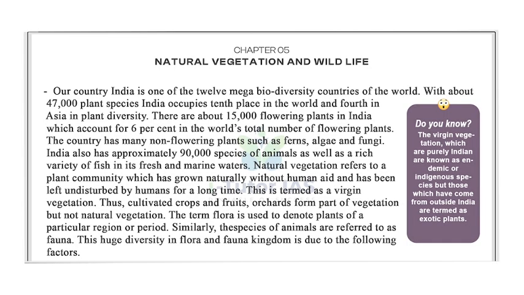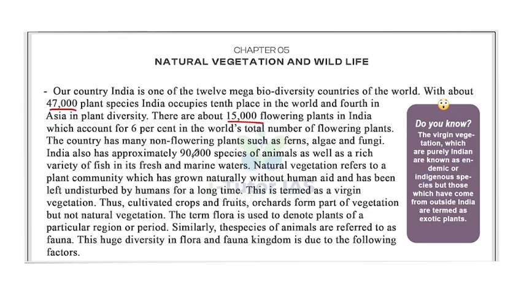Today we are going to discuss Class 9 Geography NCERT Chapter 5 Natural Vegetation and Wildlife. Our country, India, is one of the 12 mega biodiversity countries of the world. With about 47,000 plant species, India occupies 10th place in the world and 4th in Asia in plant diversity. There are about 15,000 flowering plants in India, which account for 6% of the world's total number of flowering plants. The country has many non-flowering plants such as ferns, algae, and fungi.